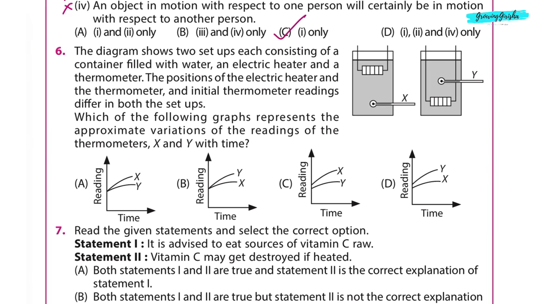Talking about the graph, we want a graph where Y's reading increases faster than X because Y will heat up faster since the heater is close to it. That is exactly what graph D shows. Y is higher than X as time goes on. That means the correct answer is option D. Y heats up faster because it's closer to the heater. X heats slower because it is far from the heater.